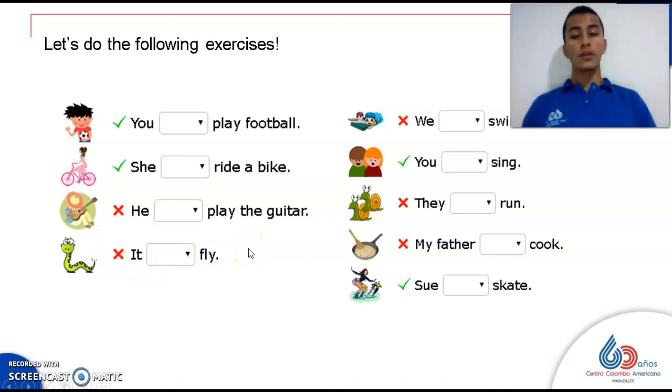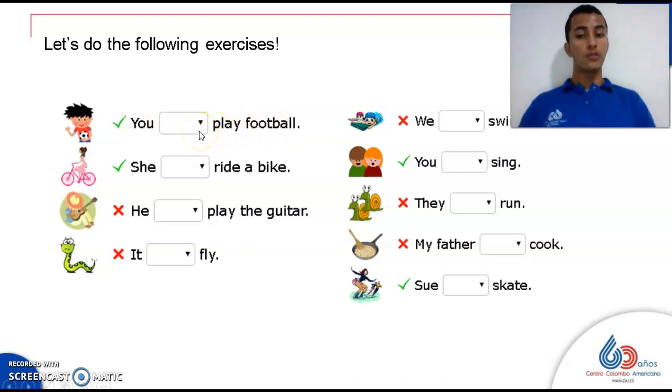So we are going to do the first sentence. For example, here, what do you think? Is it an affirmative or a negative one? Yes, it is an affirmative one because we have the tick. So it means that we use can. So you can play football.